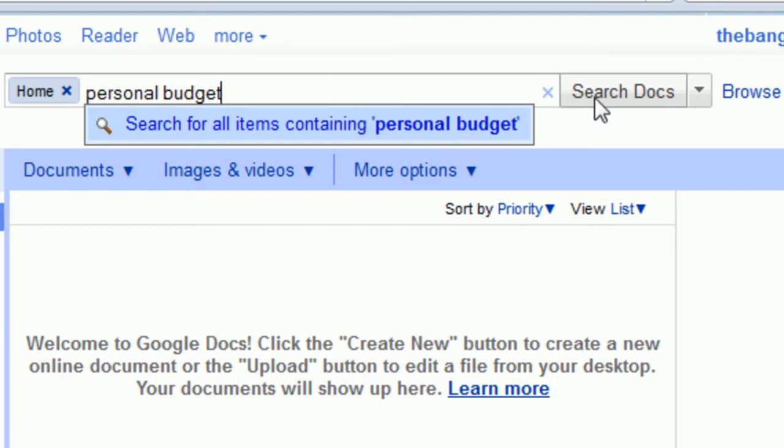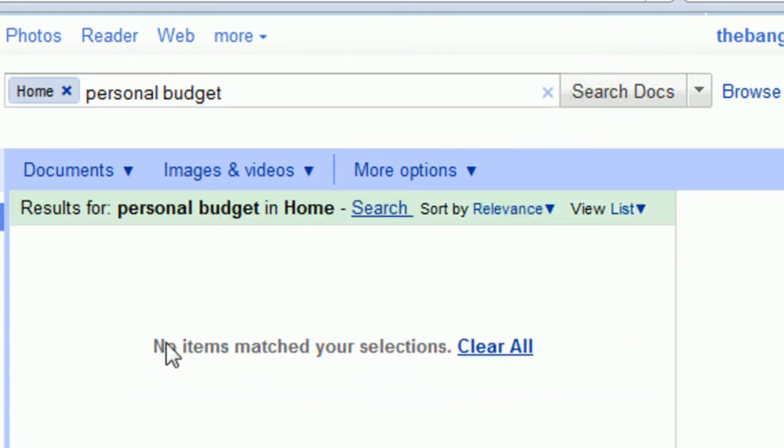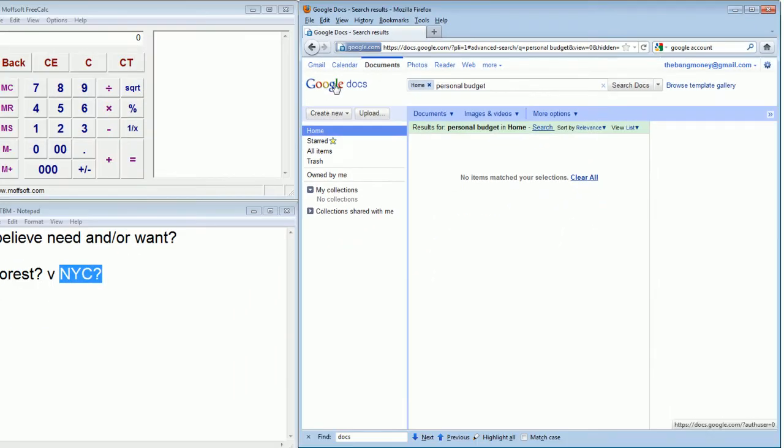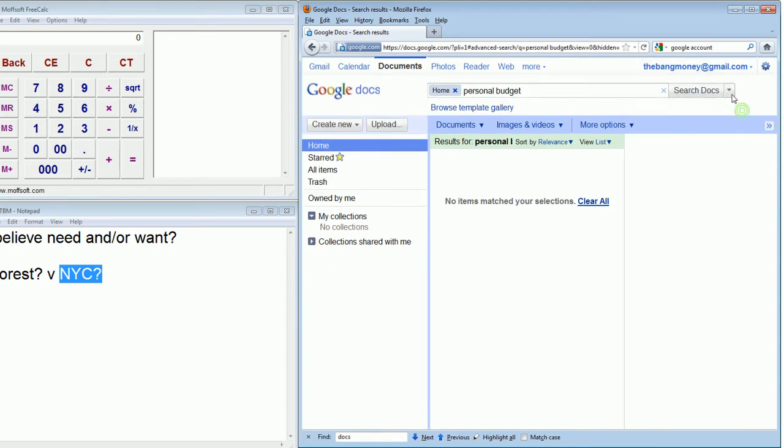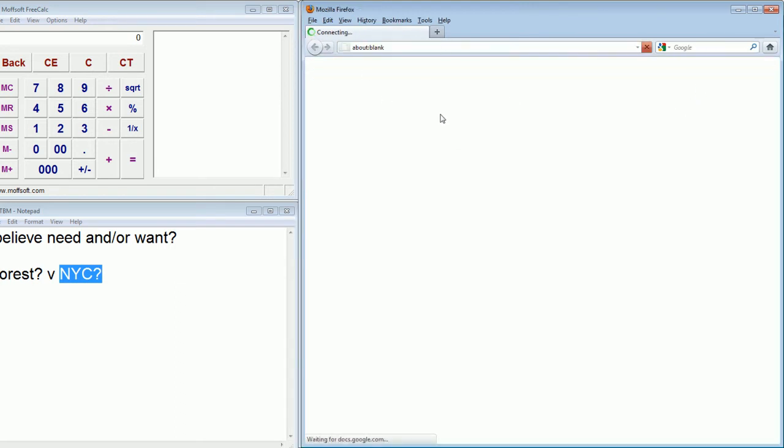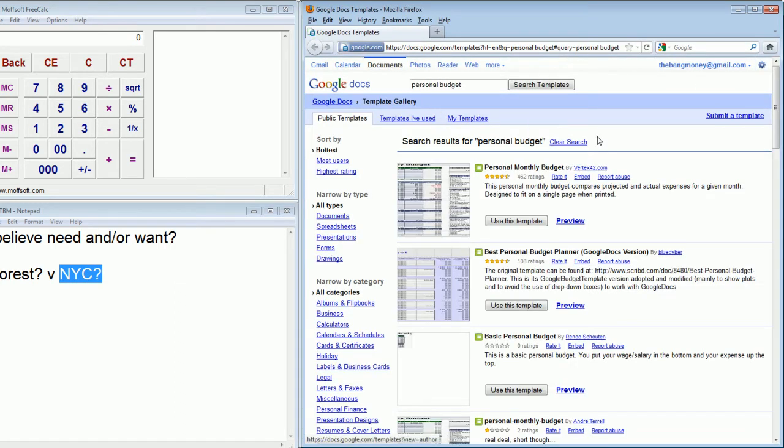Now, look what happens. If we search Docs, we're going to see that no items match our selection because we're searching within our own documents, within this account. But we can search, if we click this down arrow button, here, let me make that a little bigger. If we click this down arrow button, we're going to see Search Public Templates. And that's what we're going to do. We're going to search the public repository of templates.